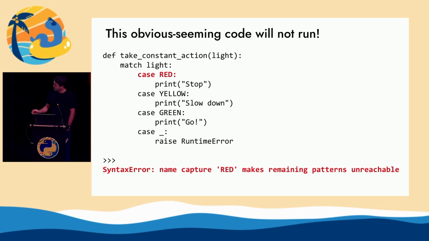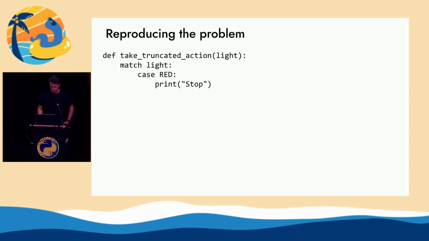And so the error seems to indicate there's something wrong with this red line. You know, the capture red makes the remaining patterns unreachable. Don't really know what that means yet, but we'll get there. So let's make a smaller example to reproduce this problem. So I'm going to just take the first 3 lines of code. You see that? So just down to this 3.